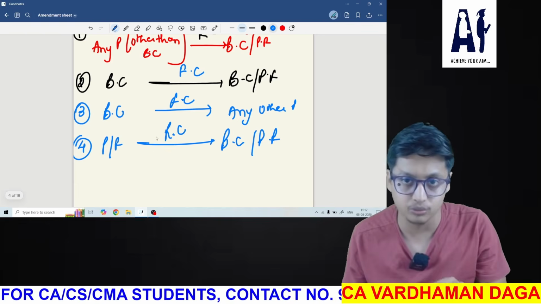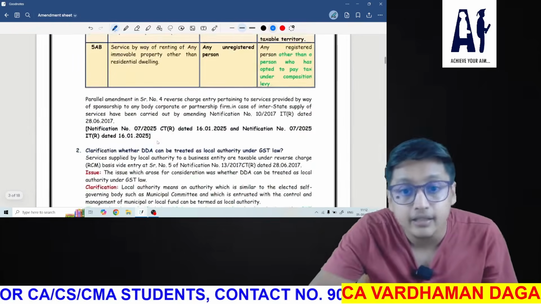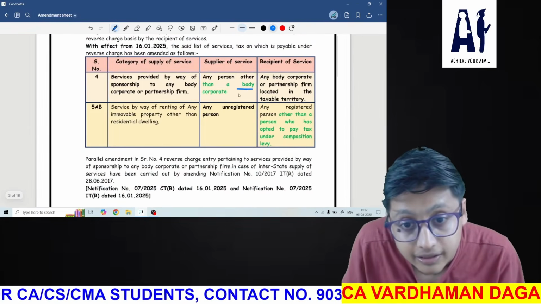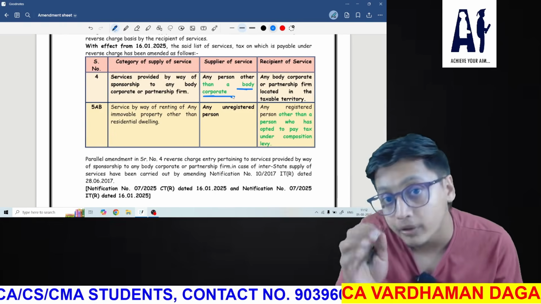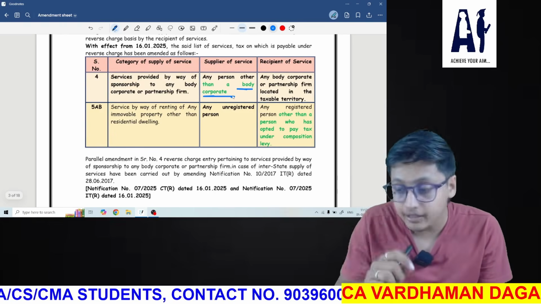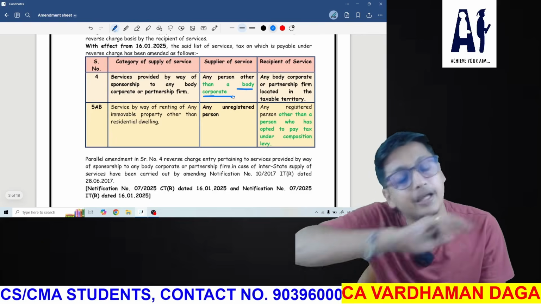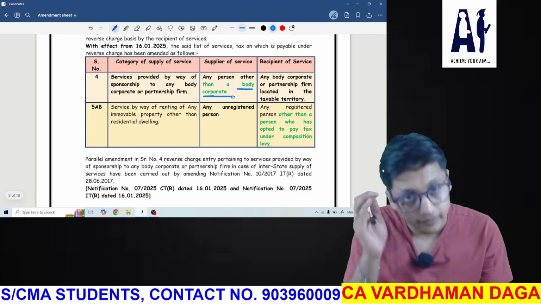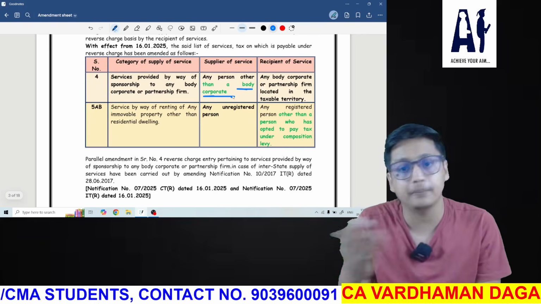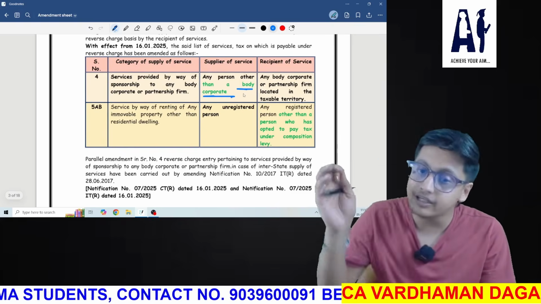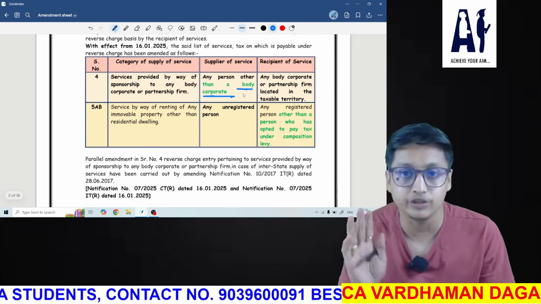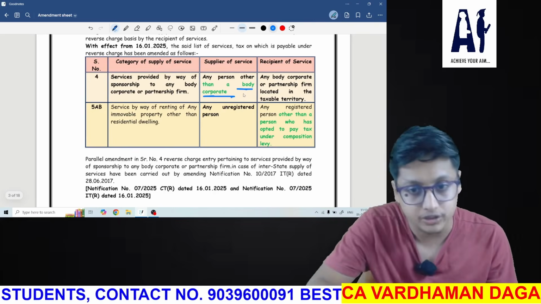Remember this also, because it's written that any person other than body corporate, meaning they're only excluding body corporate, and other than body corporate it may be any supplier. If there is any supplier other than body corporate providing services to a recipient, and the recipient is a body corporate or a partnership firm, then it will be a case of reverse charge.